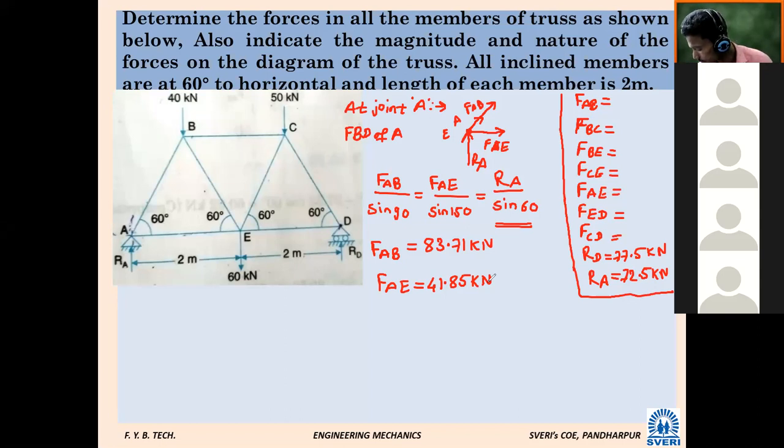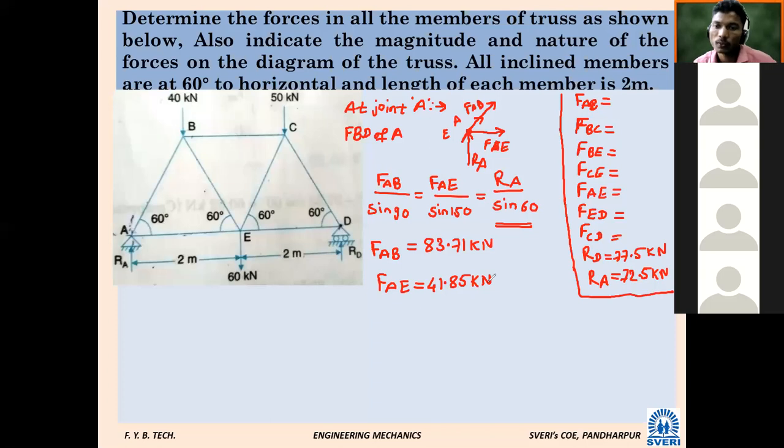How much is it? 41.85 is the correct answer.